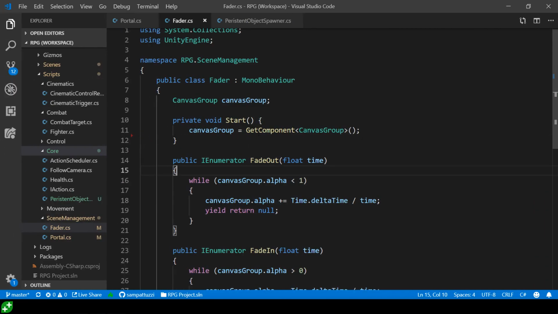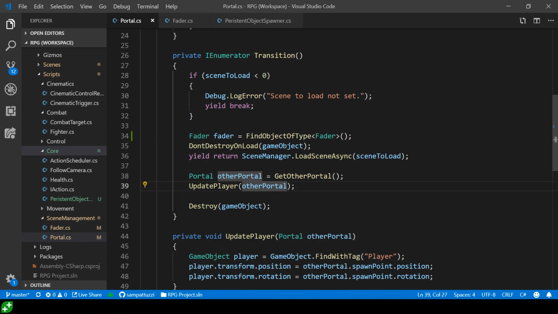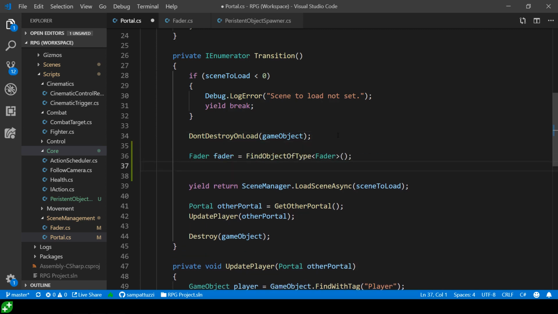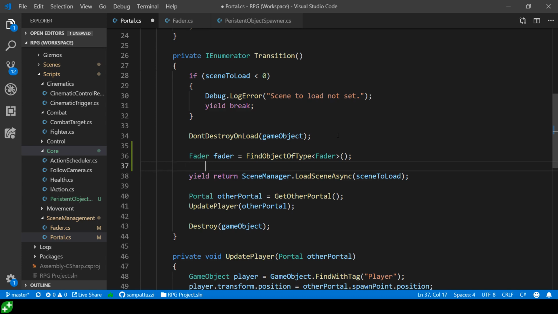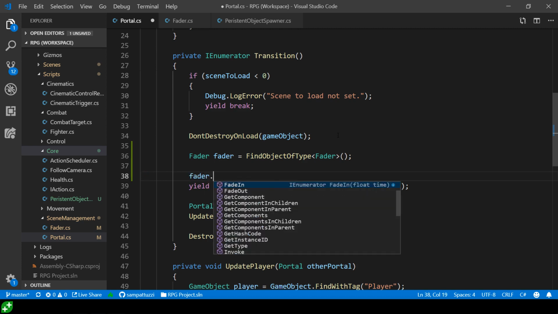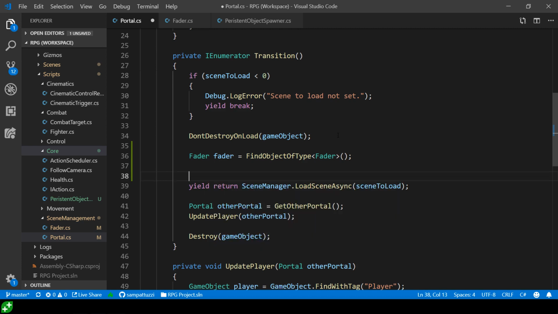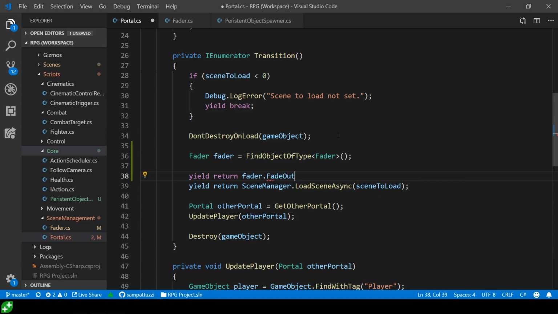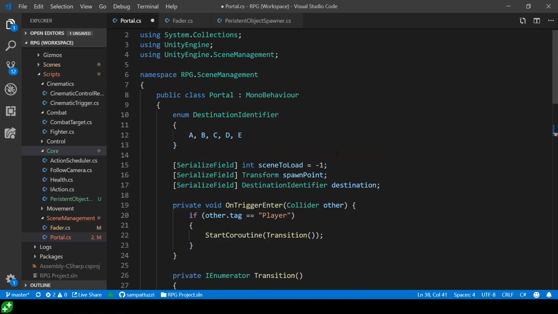Okay, welcome back. So hopefully that wasn't too tricky. Let's give it a shot. So we've got this don't destroy on load. We're finding our fader. Now I'm going to put some line breaks in here, and just before our yield return to load the scene asynchronously, I'm going to make sure that we are completely faded out, which basically means we're going to do a yield return to make sure that a coroutine has finished. And we're going to call the fader.fadeOut coroutine with a time that I want to have configurable.